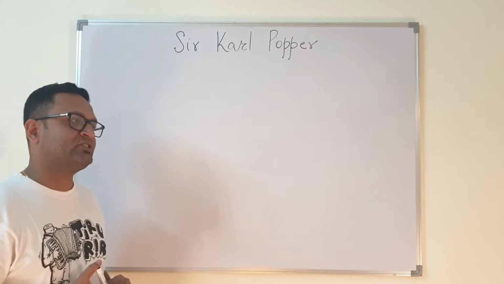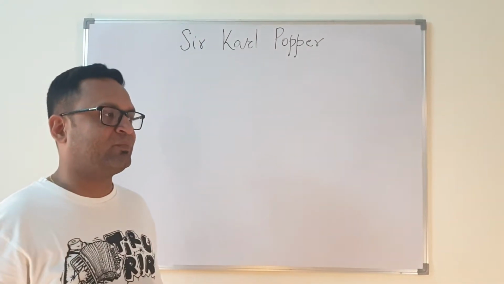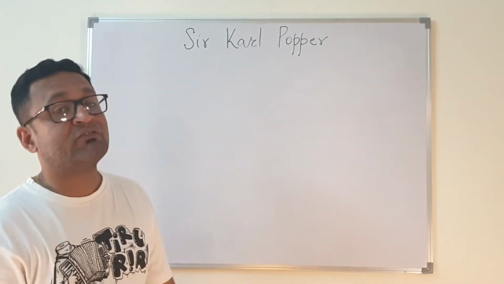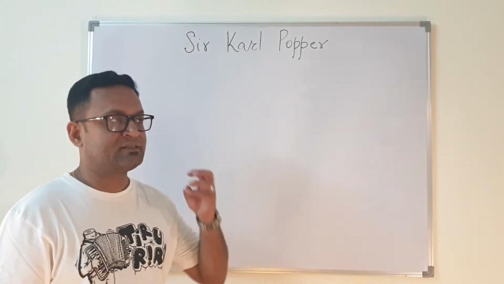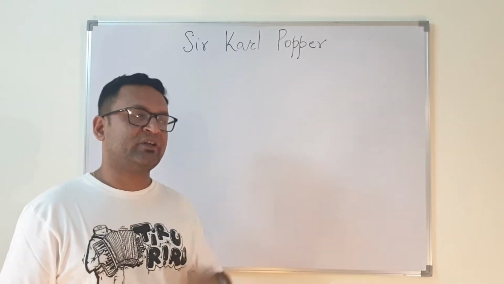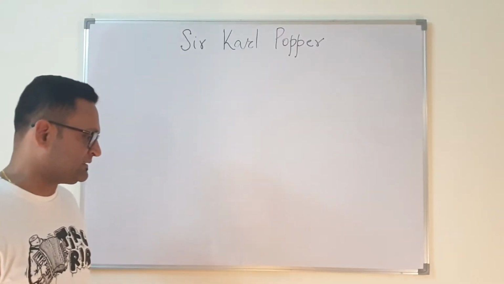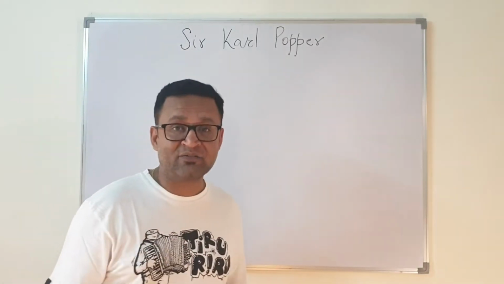So, in this lecture, we will discuss another very important theory of Karl Popper that can be loosely understood as the theory of conjecture and refutation. Now, this is another trademark theory of Popper, and what he says is about how science works, or how you come to the understanding of science.